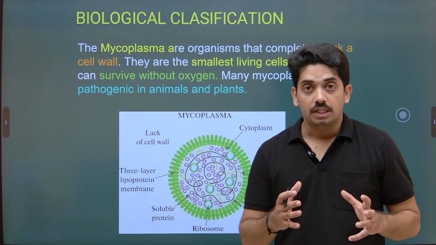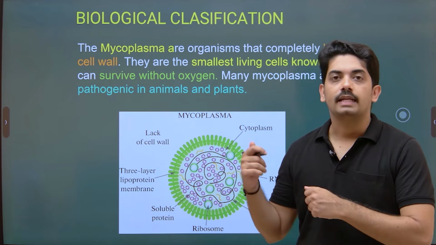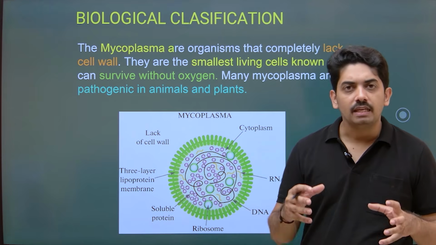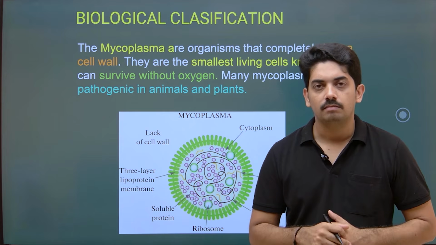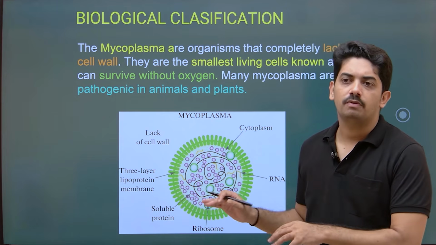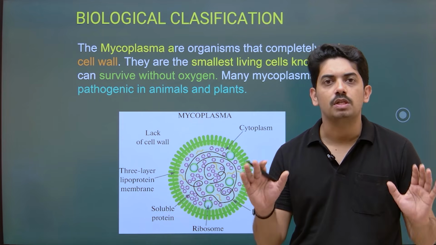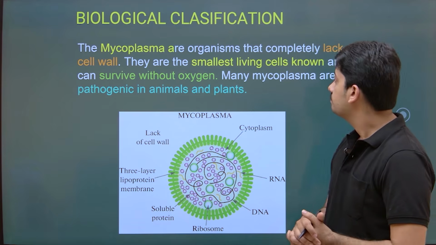The last and very important part of the topic, kingdom Monera, is mycoplasma. See, even though mycoplasma belongs to kingdom Monera, that is bacteria, these are a special type of organisms. They are the smallest living organisms known. Okay, so what are the important characters?